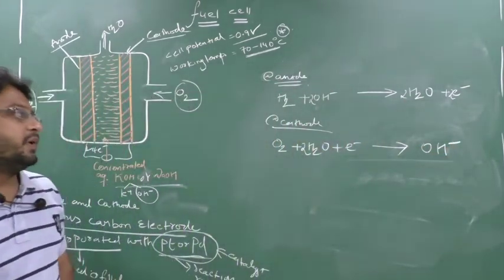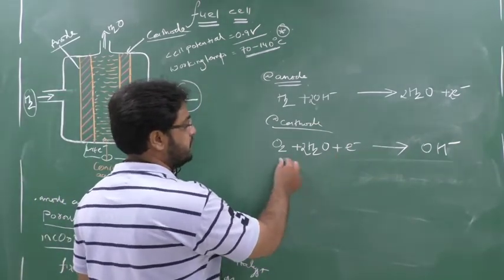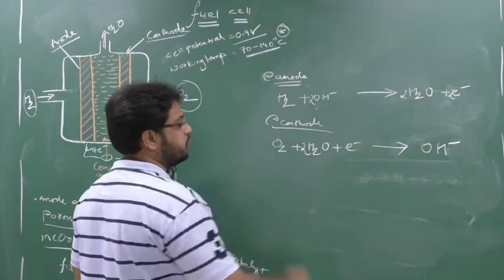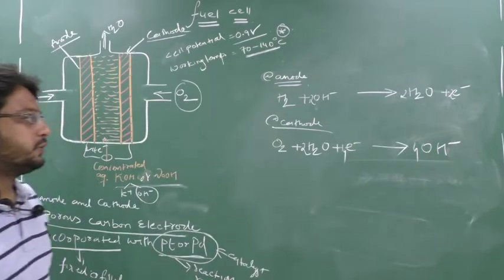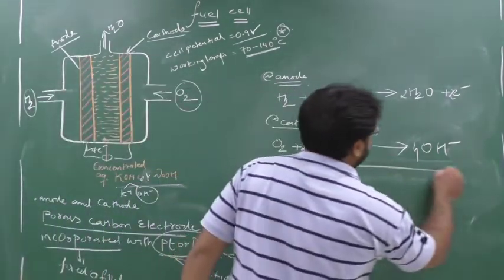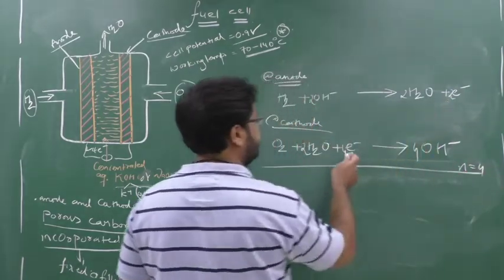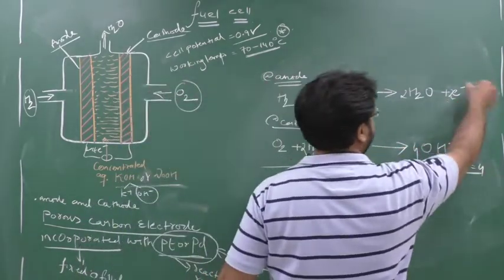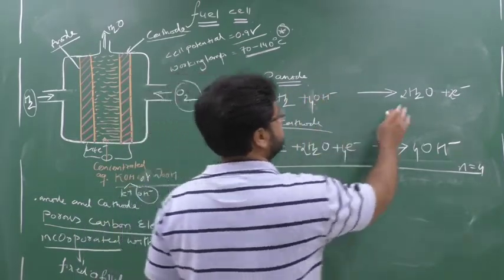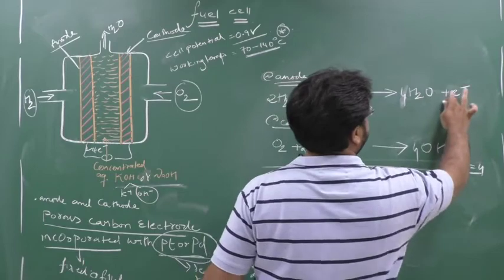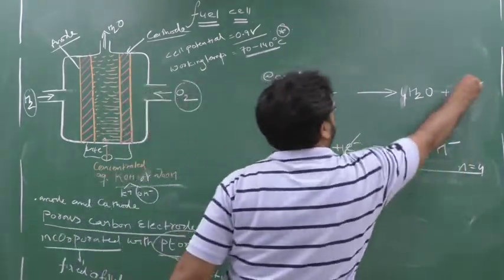Clear? So it will form OH minus. Now how many hydrogen do I have here? 2 2s are 4. So 4 hydrogen and 2 plus 2, 4 oxygen, means 4 OH minus, and charge is balanced by OH minus, so 4 electrons. Clear? Now, the net charge transfer is how much? 4, because here 2 electrons, here 4 electrons, means I have to multiply this reaction with 2. So here 2H2O, 2H2, here 2 2s are 4 OH minus, here 2 2s are 4 H2O, and here 4 electrons.